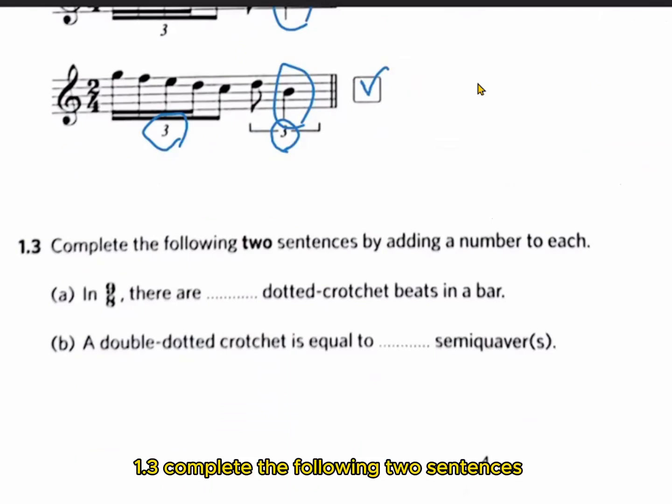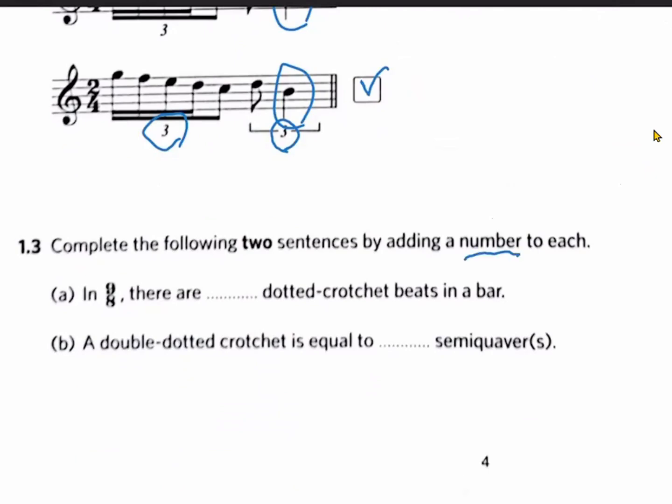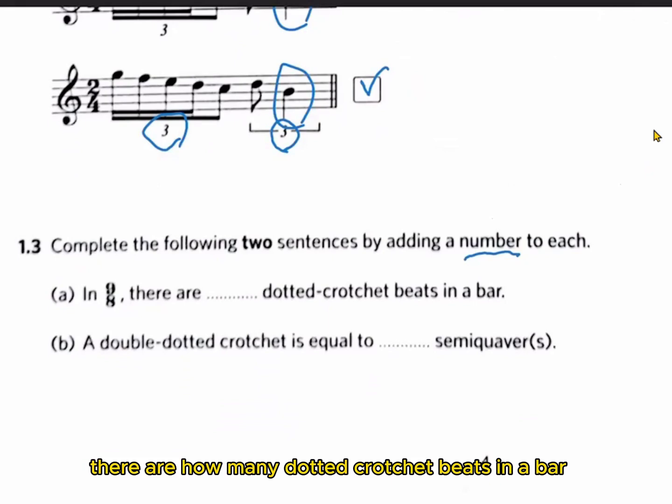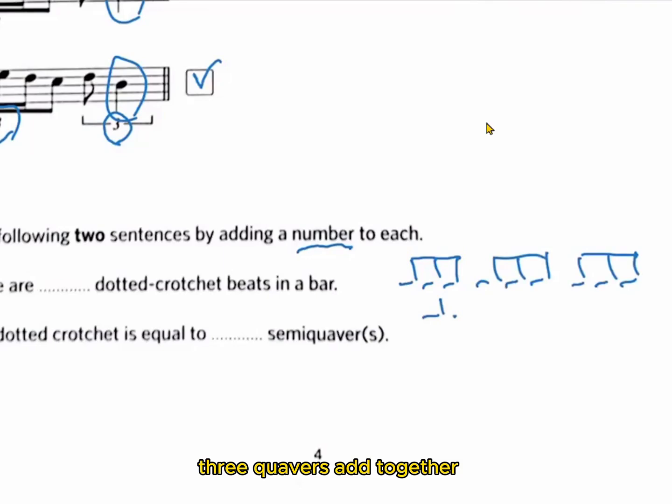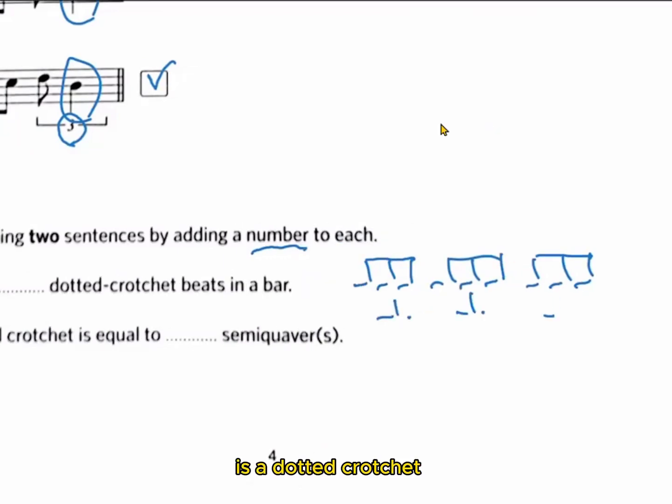1.3. Complete the following 2 sentences by adding a number to each. A. In 9/8 time, there are how many dotted crotchet beats in a bar? Let's write down: 9/8 time means 9 quavers in a bar. 3 quavers added together is a dotted crotchet. So there are altogether 3 dotted crotchet beats in a bar.